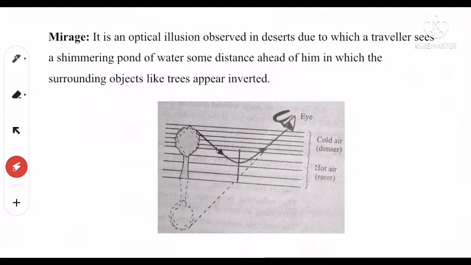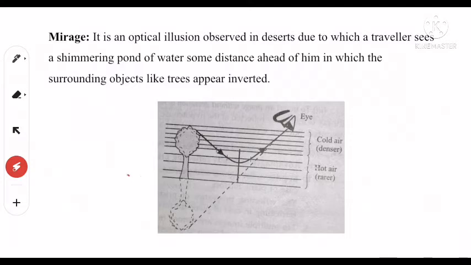In deserts or on very hot summer days, sometimes we observe the phenomenon of mirage. It is an optical illusion observed in deserts, due to which a traveler sees a shimmering pond of water some distance ahead of him, in which surrounding objects like trees appear inverted, as shown in the figure. What happens on summer days?